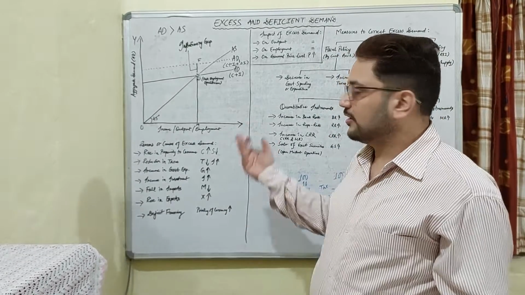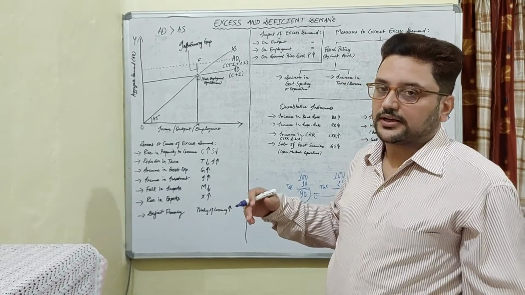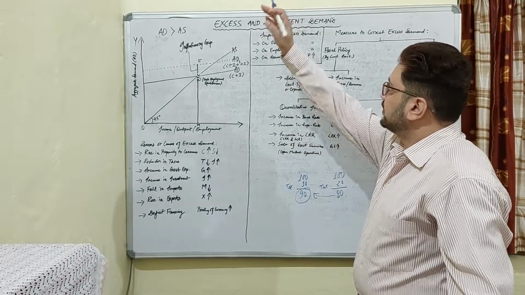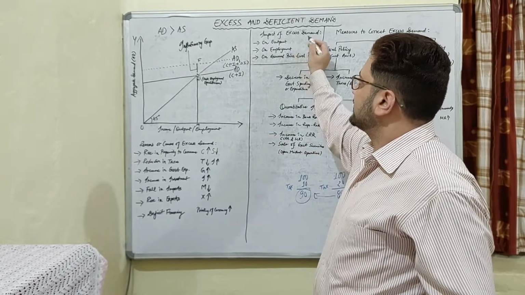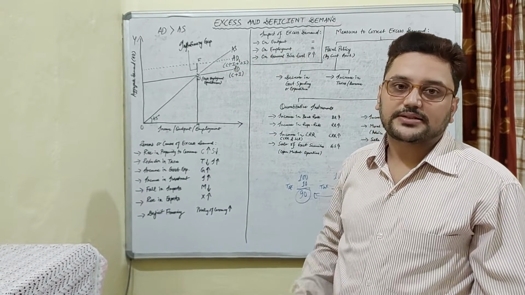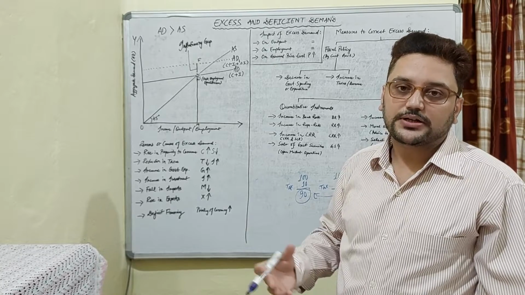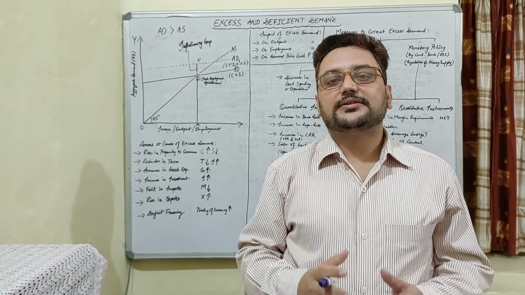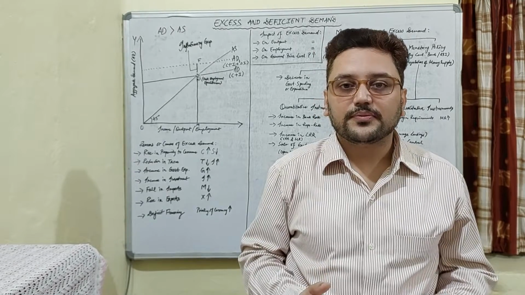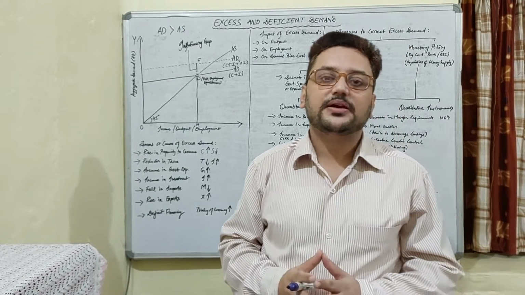Now before moving on to the other part, let us see what is the impact of excess demand. Impact of excess demand in the general economy, what is the impact? The impact on output. The output in the excess demand situation will not be affected.